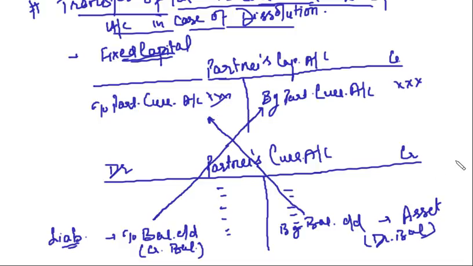So what will be the journal entry for this? In case it is a credit balance, the journal entry will be partner's current account debit to partner's capital account. You have to just cross the entries. Remember this: credit balance, cross the entry, take it to the credit side. The reverse entry will be partner's capital account debit to partner's current account if it is a debit balance. Clear?